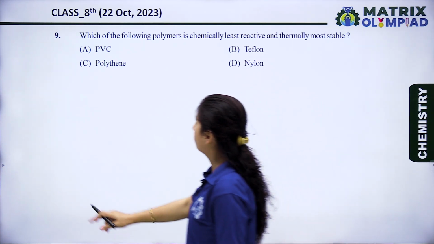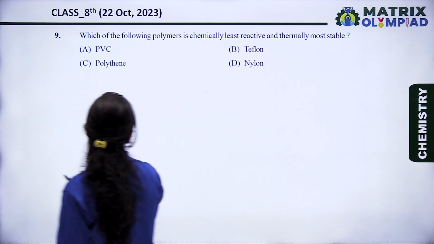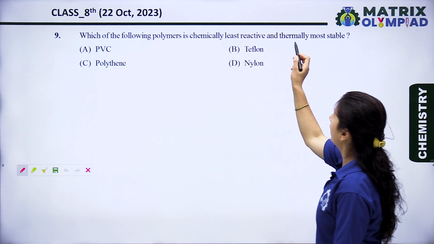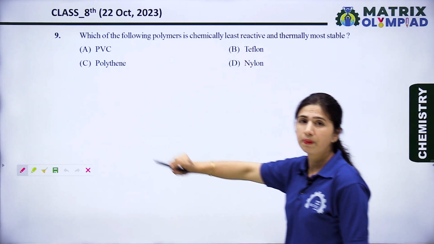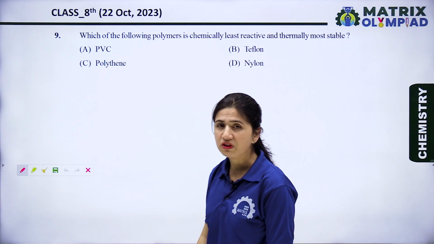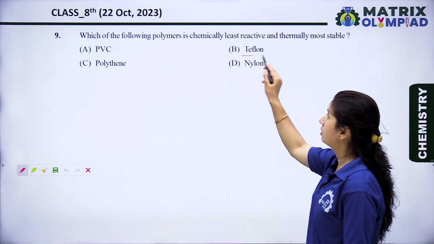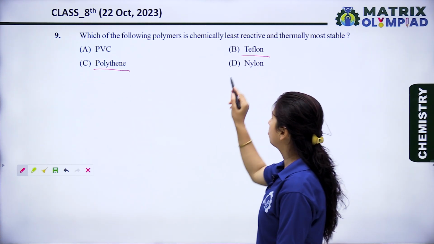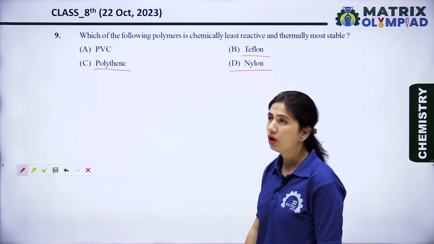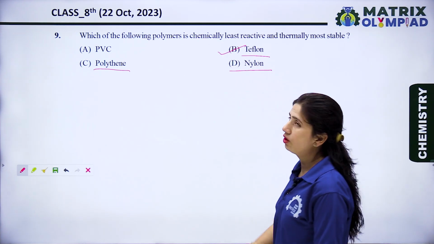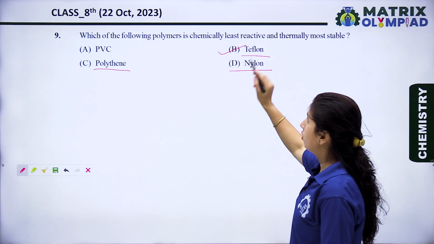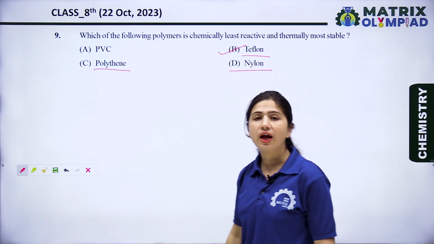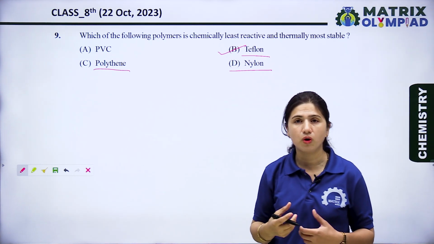Which of the following polymers is chemically least reactive and thermally most stable? Option A is PVC, option B is Teflon, option C is polyethylene, and option D is nylon. Option B is the right option. Why is it the right option? Because Teflon has stronger carbon-carbon bond attraction.